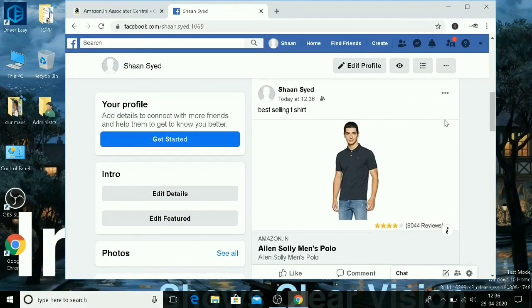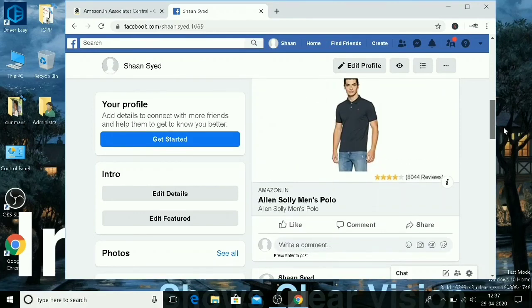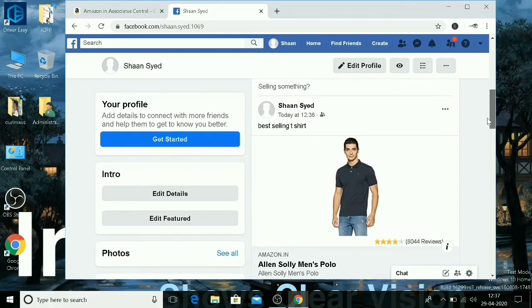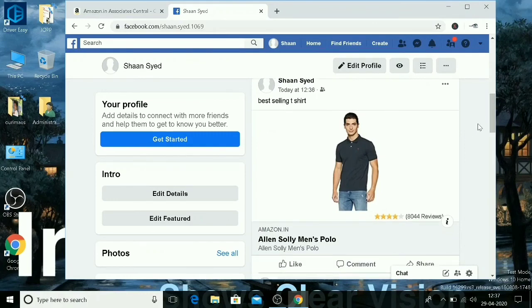Instead of "best selling t-shirt", you can write that it is a product with good reviews, or a long lasting product. Not only on Facebook, you can share this product code on WhatsApp and Instagram also. You can even promote it on TikTok. So it is a good part-time job. Every day you can work on it for at least 1 or 1.5 hours.